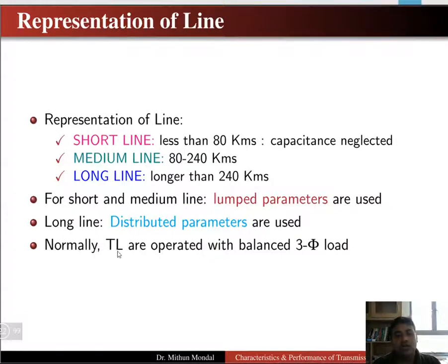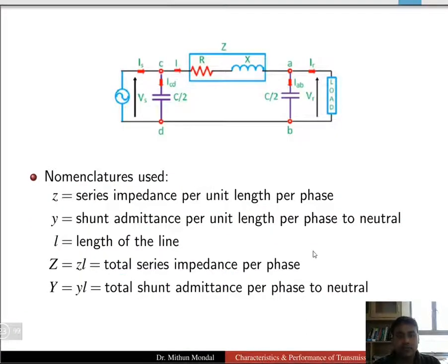Now, transmission lines are operated with a balanced three-phase load. So whenever we study the transmission line and the loading, we will consider that the load is always balanced in nature and it is a three-phase load. Okay. So here we can see the representation of the transmission line.